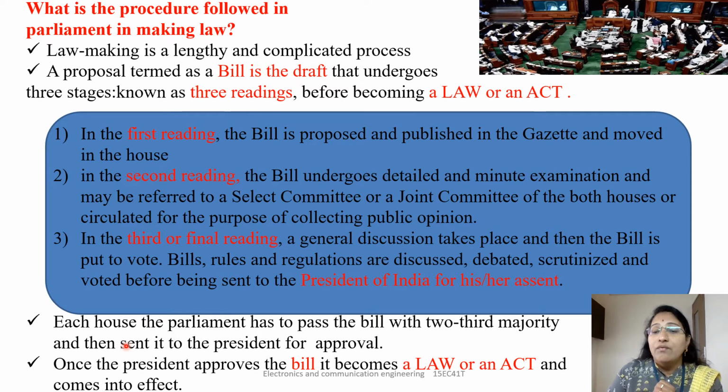Only when there is a 2/3 majority vote for it, and then it is sent to the president for approval. Once the president signs the bill, only then does it become a law or an act. Then it comes into effect. So this is the procedure to make a law.